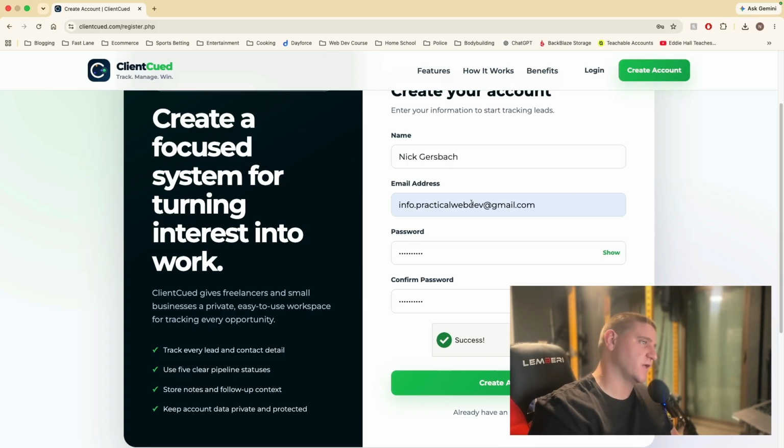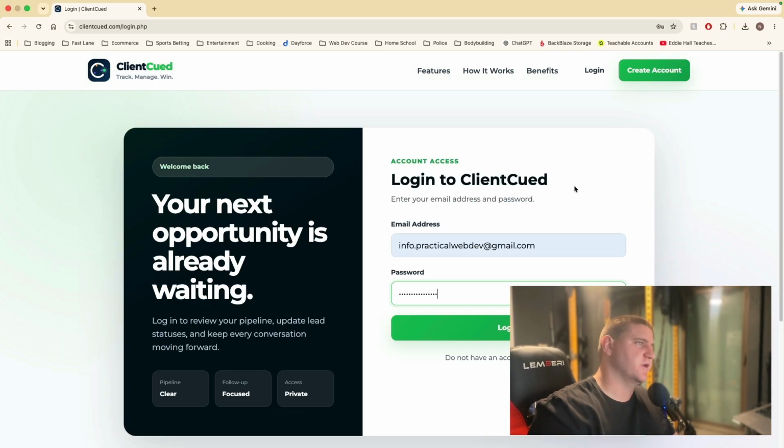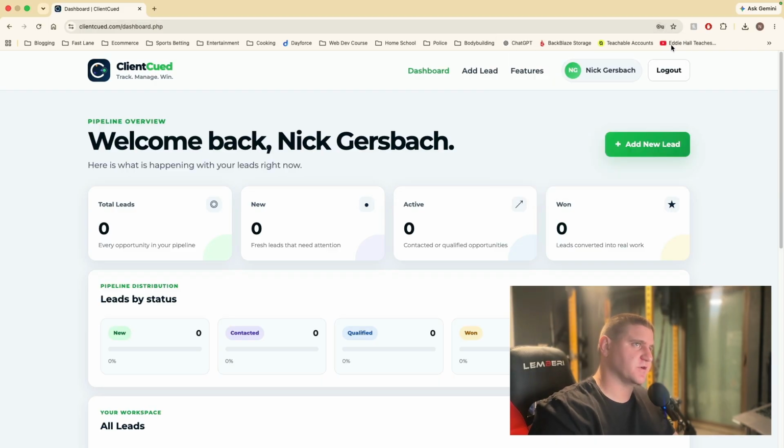If you actually want to go to ClientCued.com and start using this to track your leads, go ahead and do that. If you don't want to put in your real email address, you can create a whatever at whatever.com. It can be a fake thing just so you can get a login account. This app is going to be just an MVP prototype for a while before I start adding more and more features and require real email addresses. But if you want to use this just to see how it works and maybe it'll actually help your workflow, go ahead and check it out. Once you create your account, you can click login and it'll bring you to the login screen, and then you can get into your account.